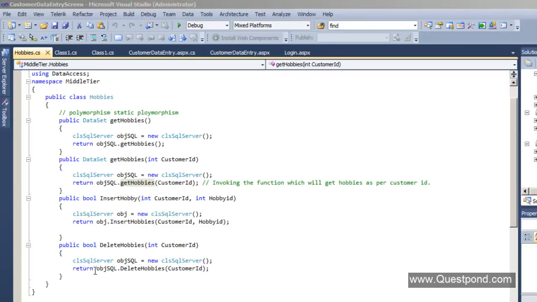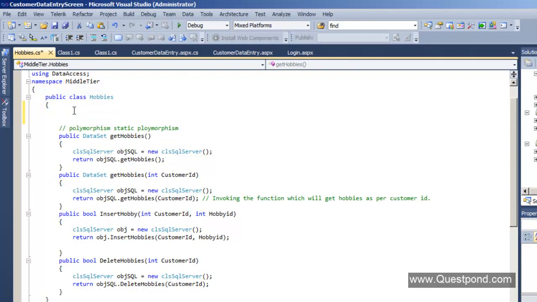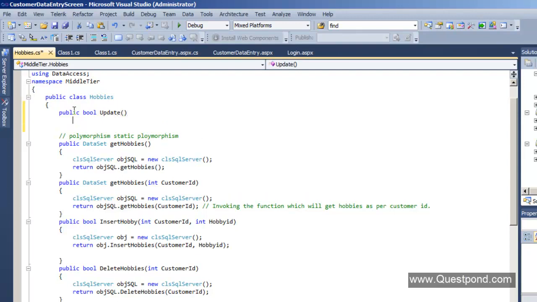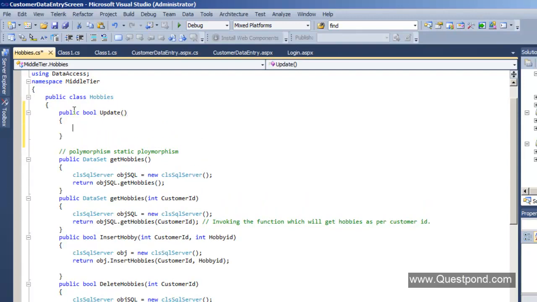So now the first thing we'll do is, let's go in the hobbies class and create a simple update function. Okay, so let me just go and create a simple update function. Now this update function will actually update the hobbies into the database. Now again, this update function cannot be standalone because the hobbies are completely related with the customer, right?